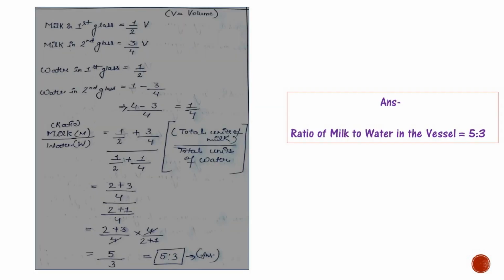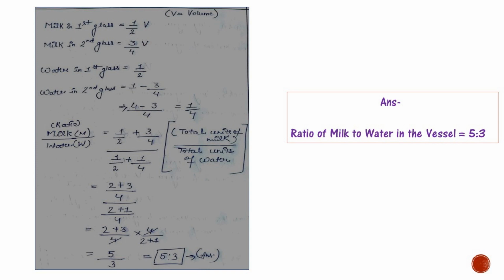As it is given in the question that two glasses of equal volume are respectively half and three-fourths filled with milk, milk in the first glass is 1/2 volume. Milk in the second glass is 3/4 volume. So water in the first glass is 1/2. Water in the second glass we have to find out, that is 1 minus 3/4. That will come to 4 minus 3 divided by 4, which equals 1/4.